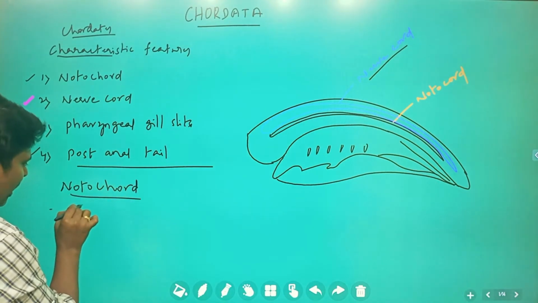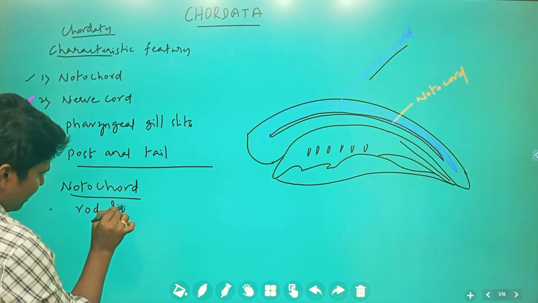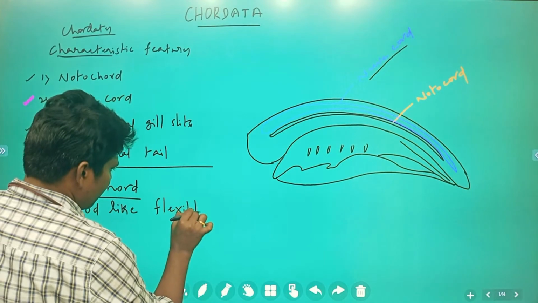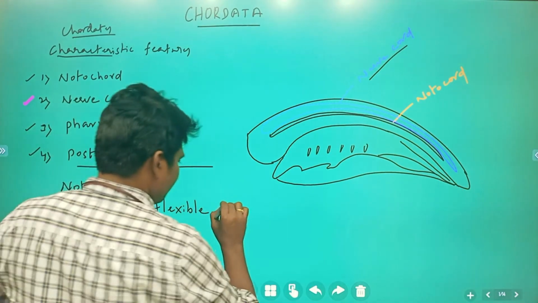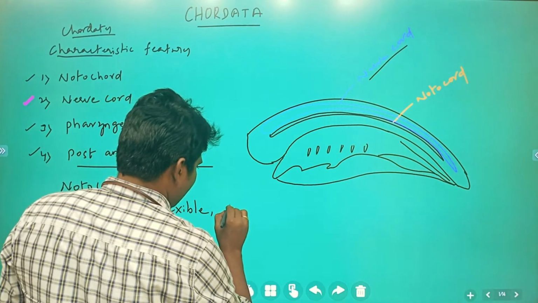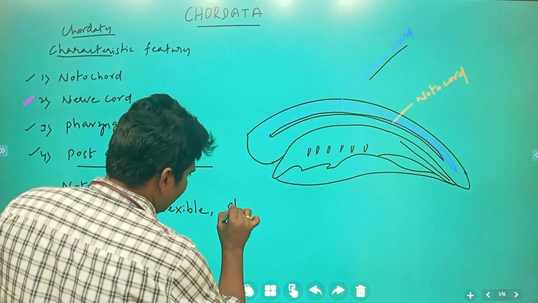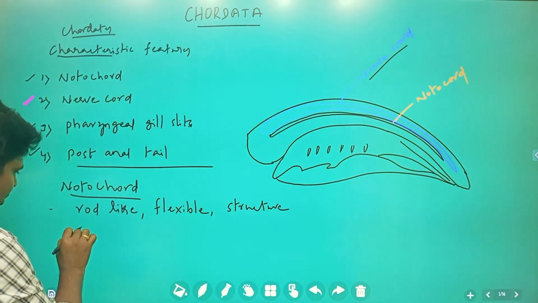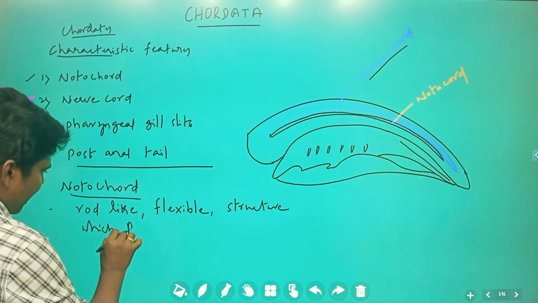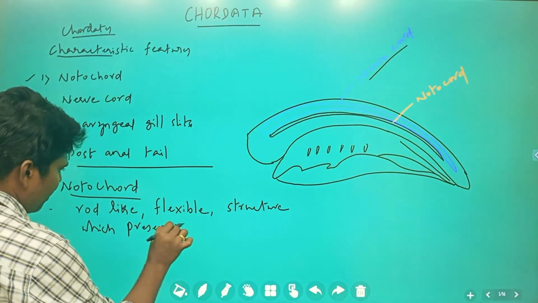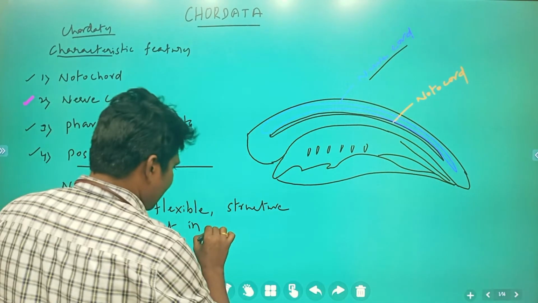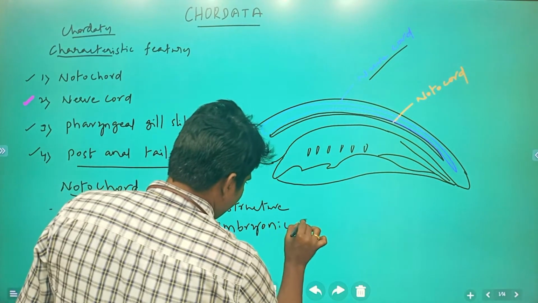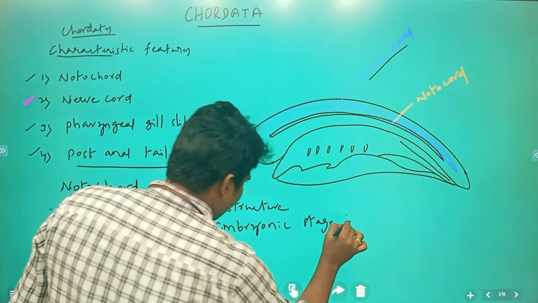This notochord is a rod-like, flexible structure, which is present in the embryonic stage or in the entire life.